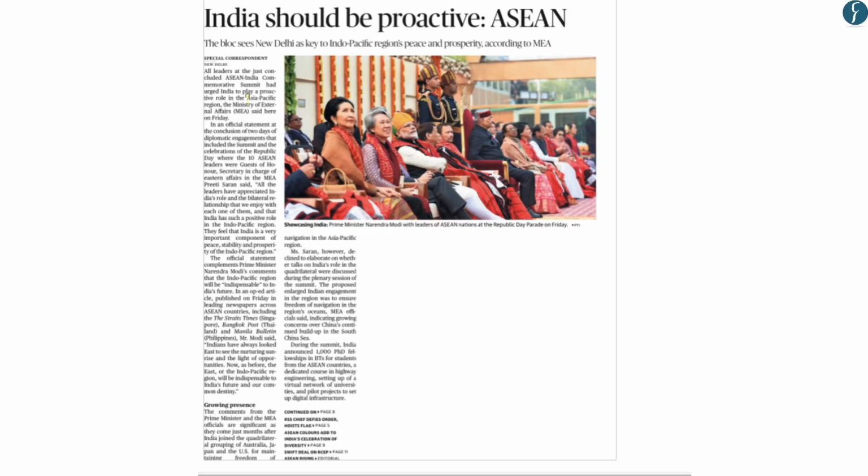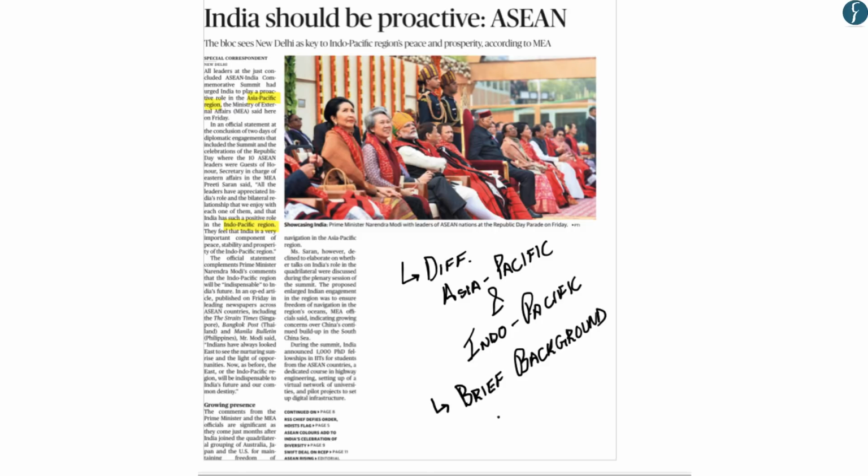Now in the article from page 1, India should be proactive, ASEAN. There are two different terms that have been used: Asia-Pacific region, which has been used by the ASEAN group, and the term Indo-Pacific region, which has been used by India. Both these terms mean very different things. So let us first understand the difference between them, and after this, we'll get a brief background on India-ASEAN relations.